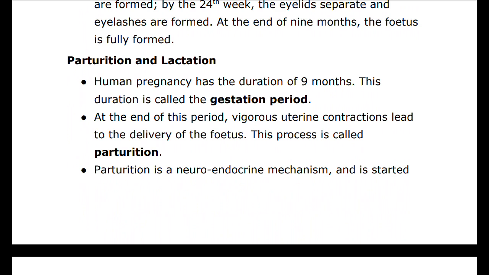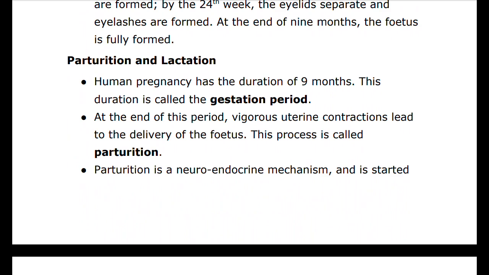Parturition and lactation. The average duration of human pregnancy is about 9 months, which is called gestation period. Vigorous contraction of the uterus at the end of pregnancy causes expulsion, delivery of the fetus. The process of delivery of the fetus, childbirth, is called parturition.